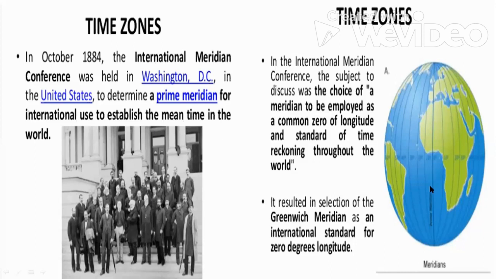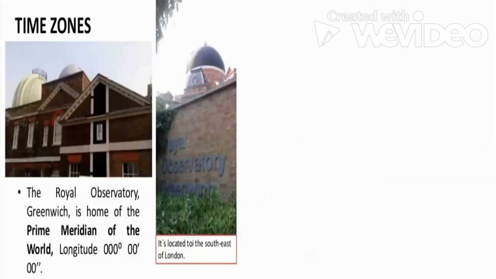You can take any longitude as 0 degree, because in a circle you don't know from where exactly the circle starts. So over here it was decided in 1884 that this would be taken as the 0 degree, and based upon this, the world's time would be decided.